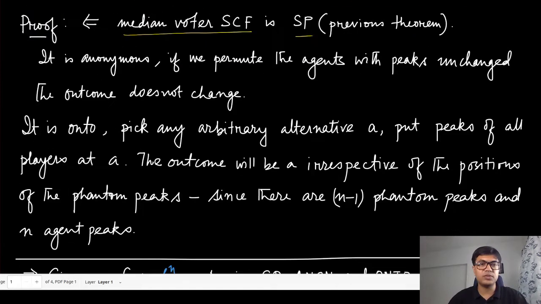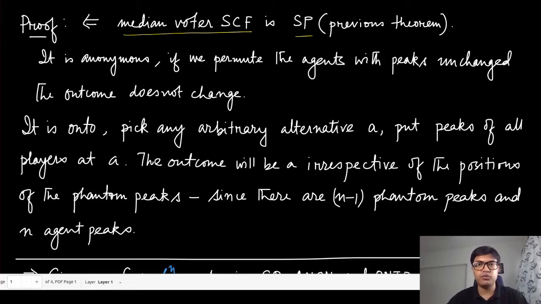It is onto as well, because if you pick any arbitrary alternative A, so let's say we are looking at a specific outcome A, then we can construct preference profiles, and here is how we are going to construct it. We are going to put the peaks of all the players at A, and because there are n players and n minus 1 phantom peaks, the median is always going to be at this point A, irrespective of the position of those phantom peaks.